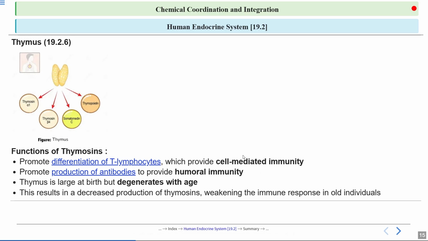The thymogens promote differentiation of T lymphocytes, which provide cell-mediated immunity. It promotes production of antibodies to provide humoral immunity as well. So thymus is large at birth but degenerates with age, and this results in decreased production of thymogens, weakening the immune response in old individuals.